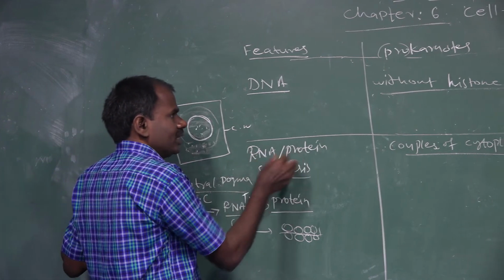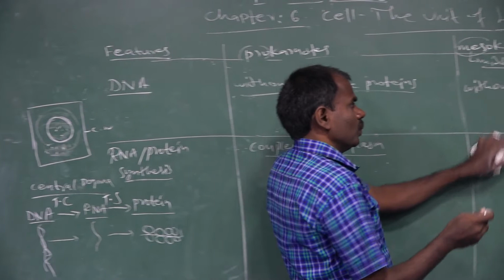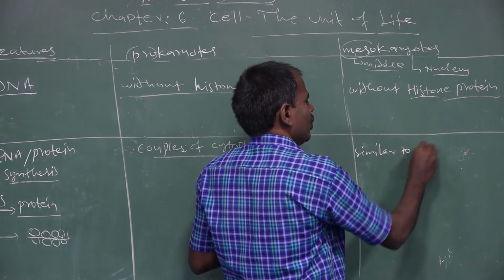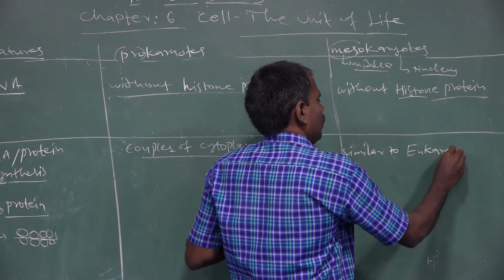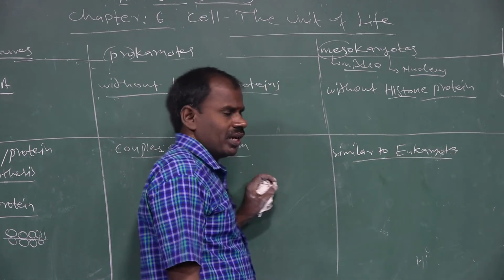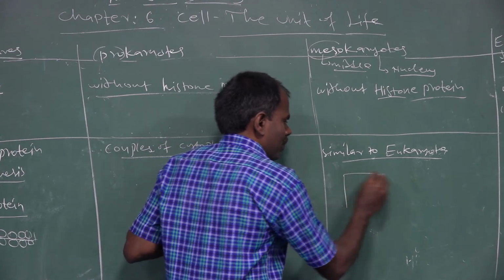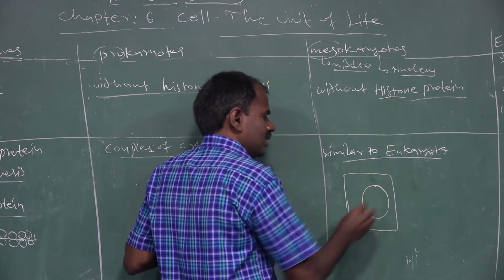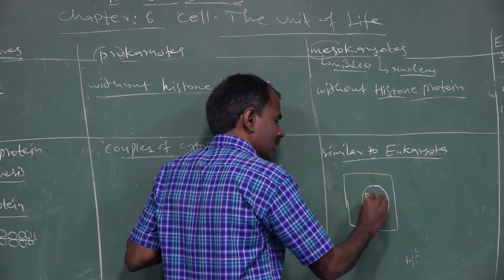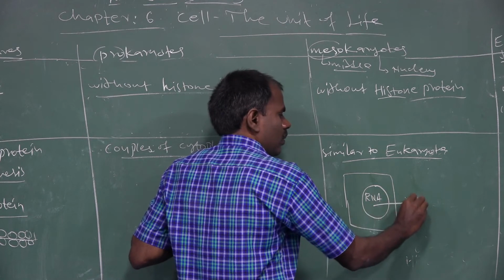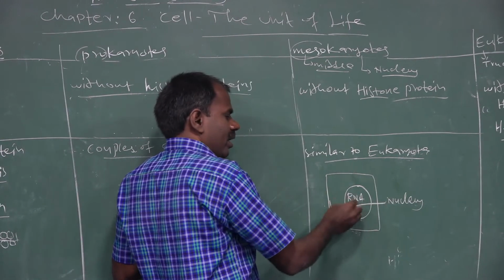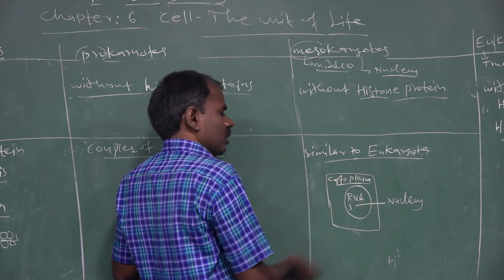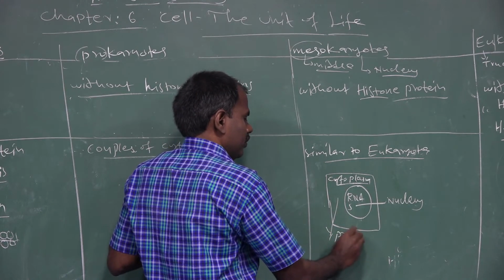But RNA and protein synthesis in mesokaryotes is similar to eukaryotes. Similar to eukaryotes means plant cells or animal cells. In these cells, RNA synthesis occurs in the nucleus, and in the cytoplasm there is synthesis of protein.